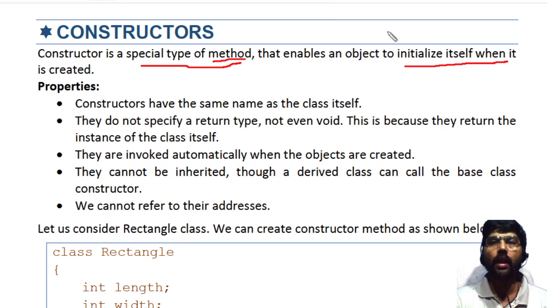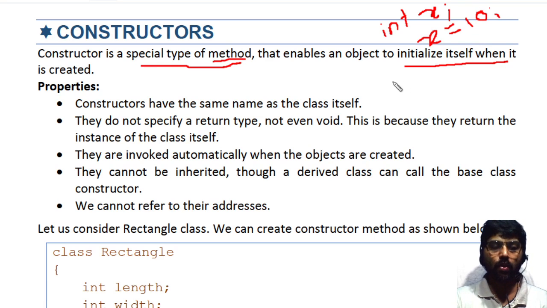It is just like when I am creating a variable like int x. Till now, after creating this variable, we are giving some value like this. This is just like a getData method.